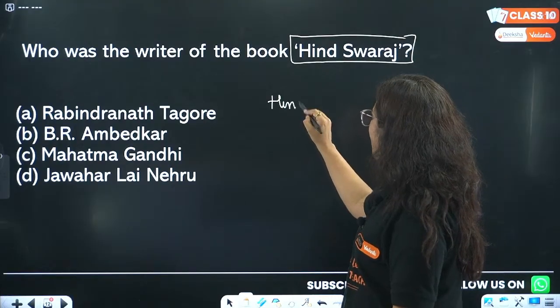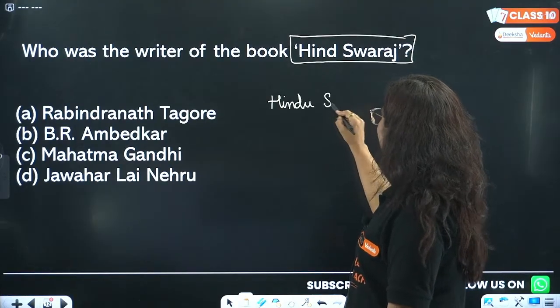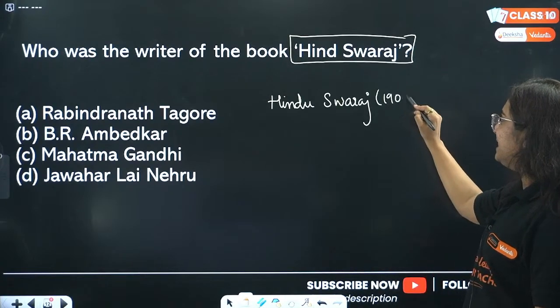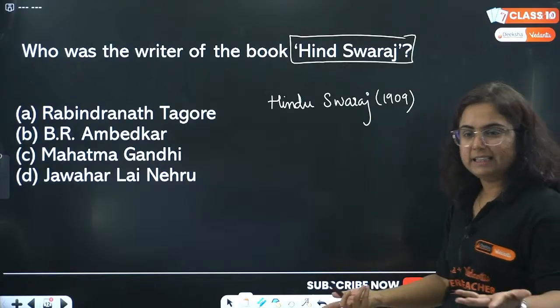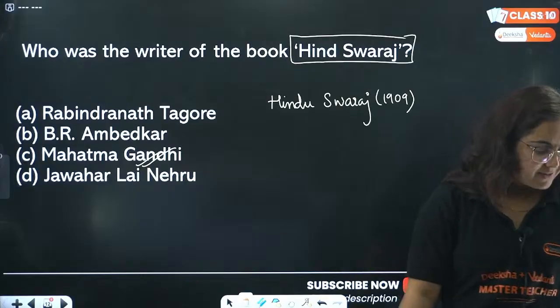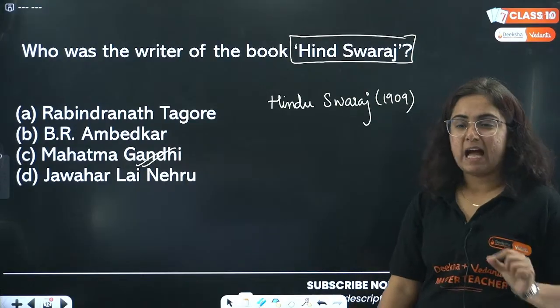Okay. So beta, there is a novel, or yeah, we can call it a book, Hind Swaraj, that was written in the year 1909 by, yes, Mahatma Gandhi. So the correct answer is C. What statement did Gandhiji write in that, beta?